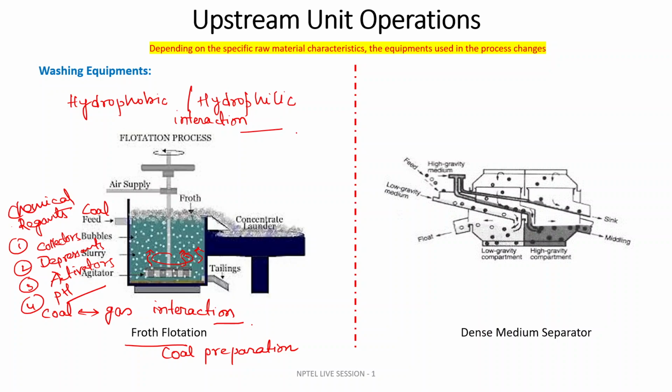So after all, what happens when the coal particle, suppose this is coal and it has a hydrophobic surface, or if the coal particle is not that hydrophobic in nature, then you have to do certain chemical treatment of the coal, or add certain chemical reagent into the slurry so that the surface becomes hydrophobic, and then it attaches to the gas bubbles.